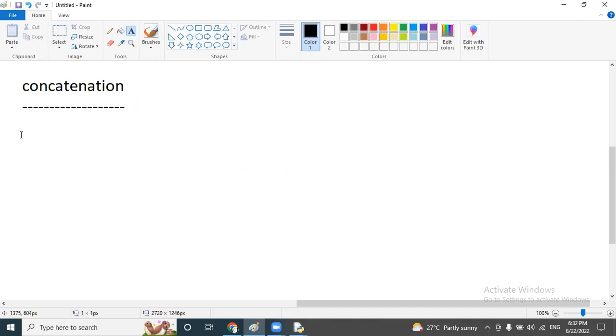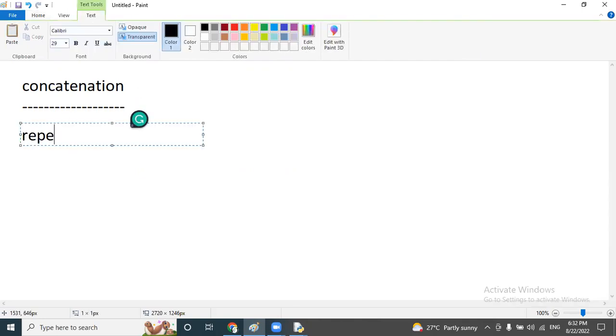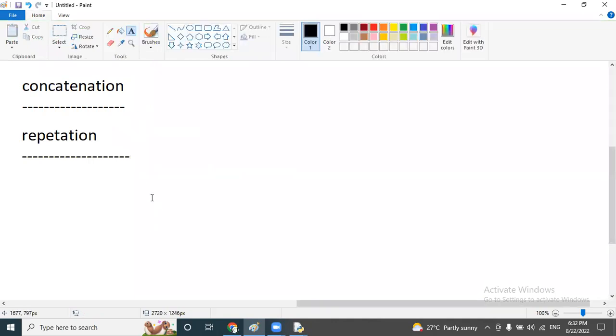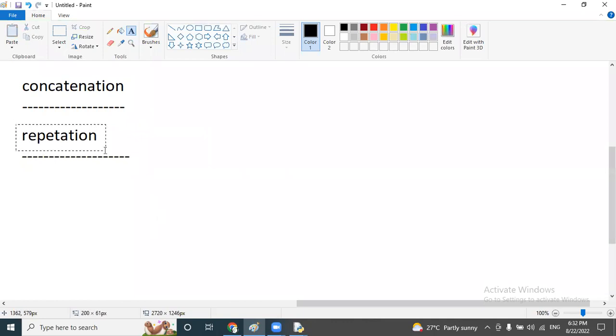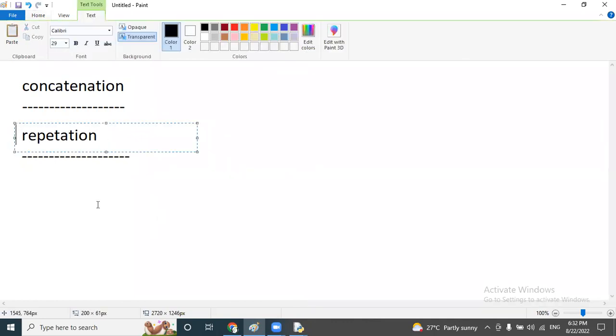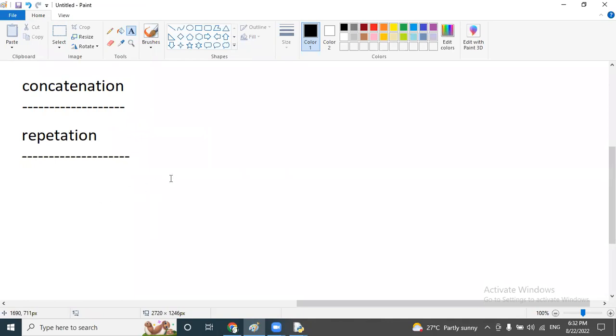And after the concatenation, next one is repetition. So what is the repetition? Just observe the meaning here, repetition, repeat. So repeating a string multiple times is called repetition.